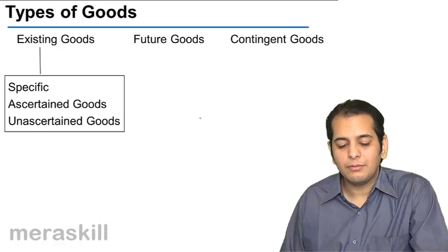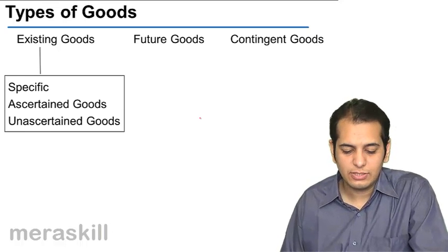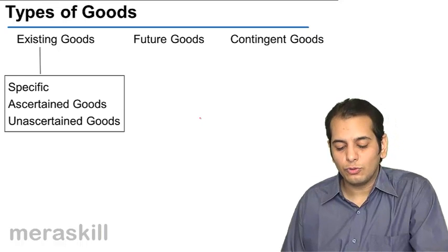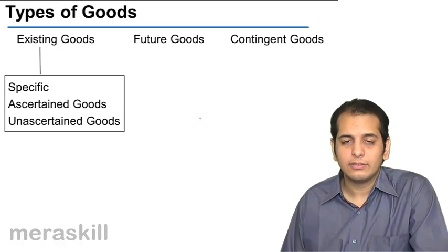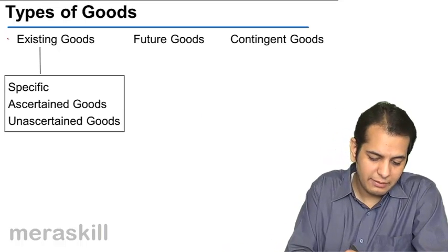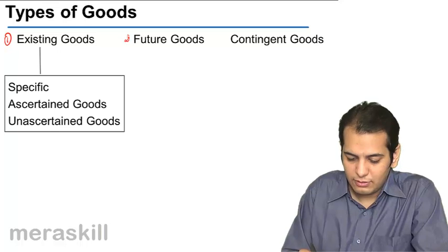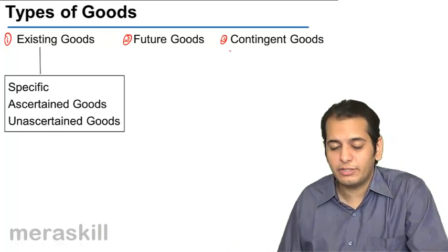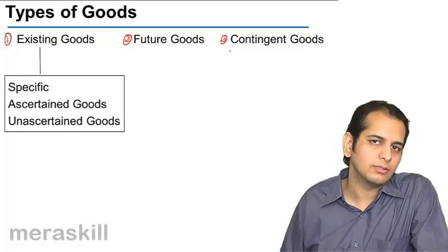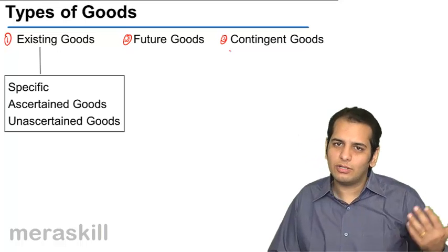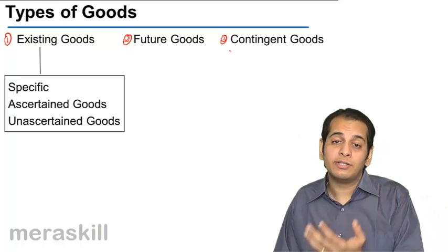So now we come to the next topic, which is the type of goods. Goods basically are divided into three types. The first type is existing goods, the second type is future goods, and the third type is contingent goods. Now what are existing goods, what are future goods, what are contingent goods?